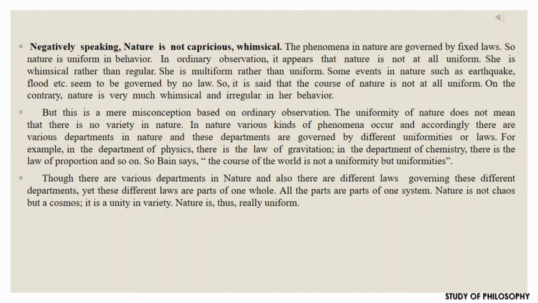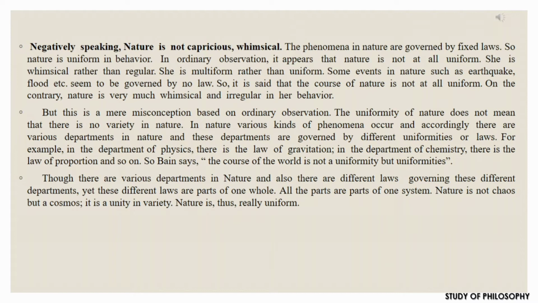One logician, Bain, says that the course of the world is not a uniformity but uniformities. That means the whole of nature is not subject to one uniformity or law but to different uniformities or laws.